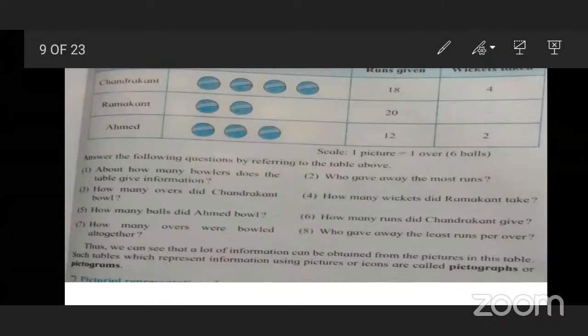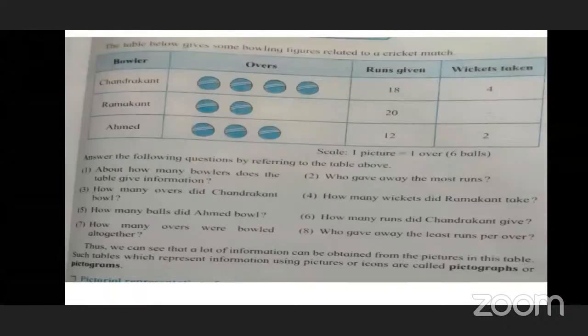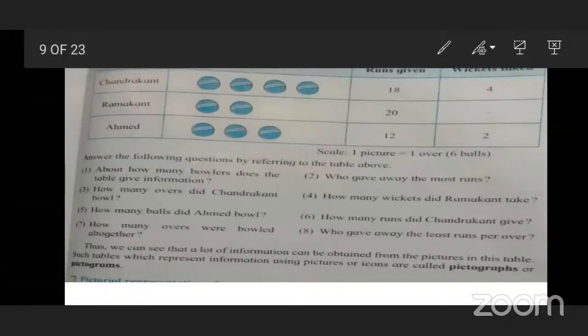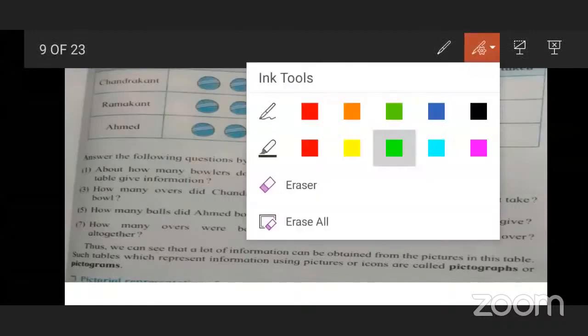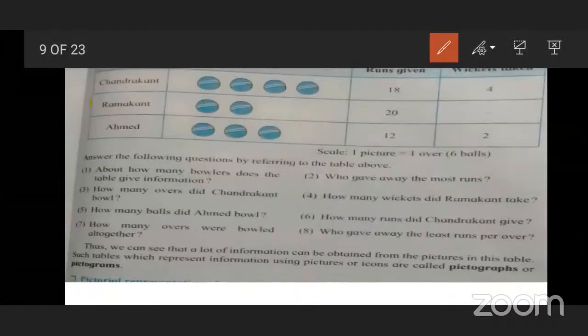Now the next question. How many runs did Chandrakant give? Chandrakant gave 18 runs. Very good. See, here Chandrakant is given, and this is the column of runs. So Chandrakant gave 18 runs.